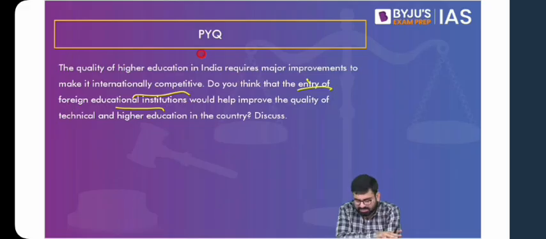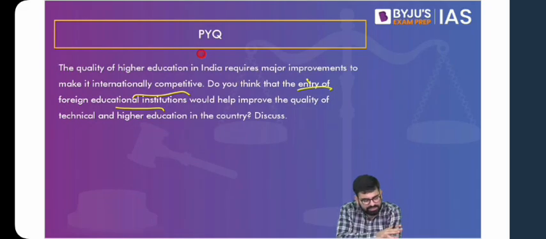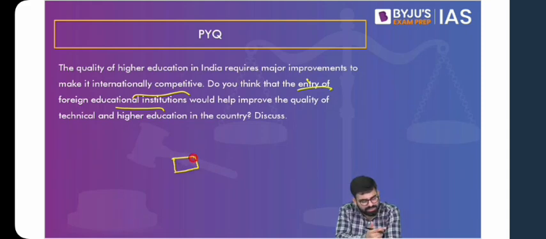So let's discuss the structure of it. I think the points of the body, one, is mentioned here. Second, we have already discussed, but let's look at the structure of the answer. We have to tell them whether the entry of these foreign educational institutions will improve the quality or not. So what you do is dedicate two paragraphs, one to the positive aspect, which says that yes, it will improve.